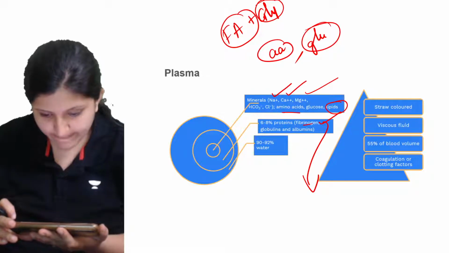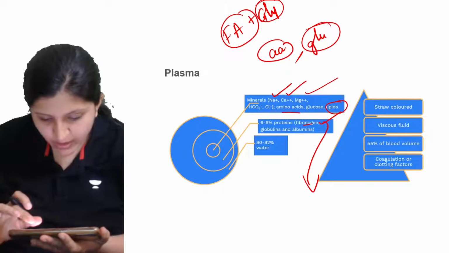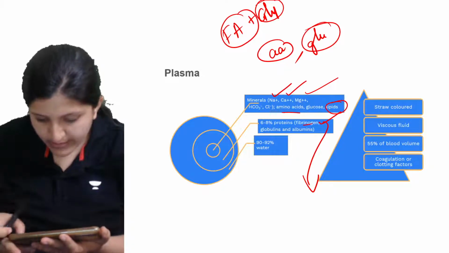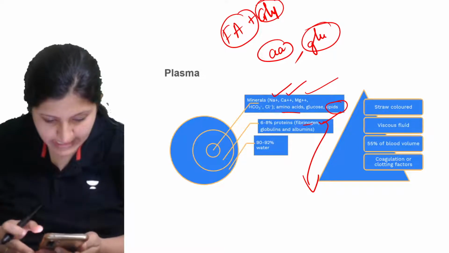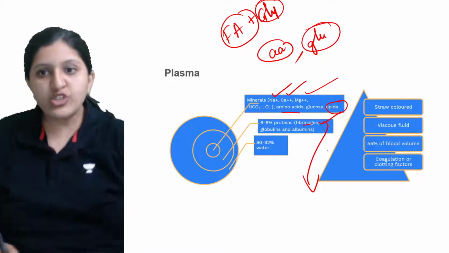Okay, so next I'll make this slide a little bigger, or increase the font size, so that you can see clearly. So this one is fibrinogen.